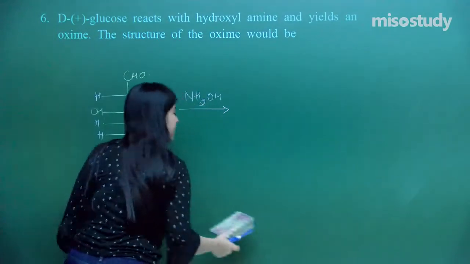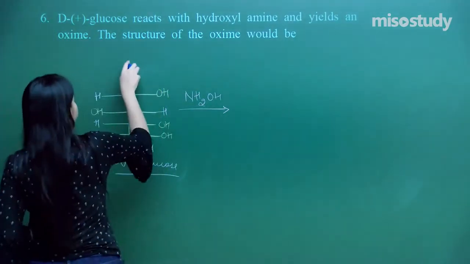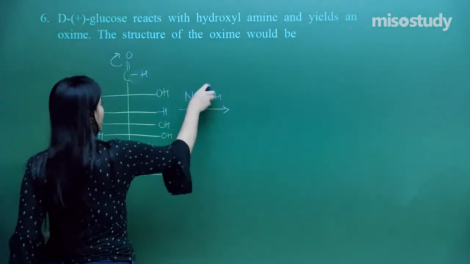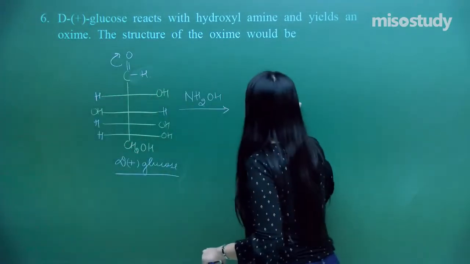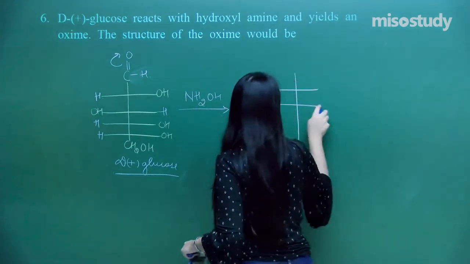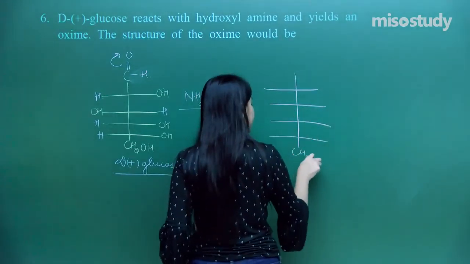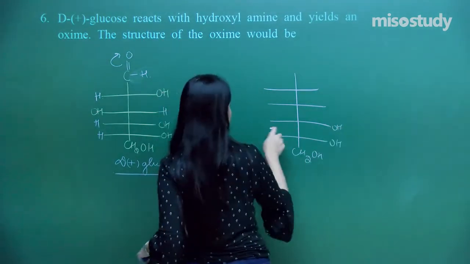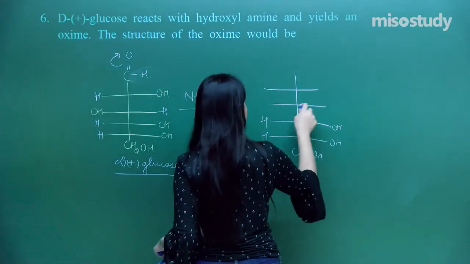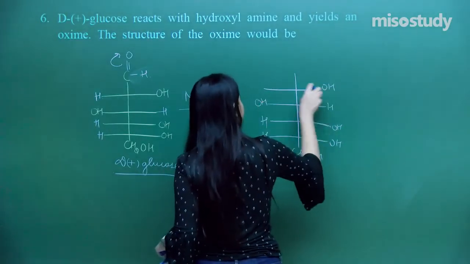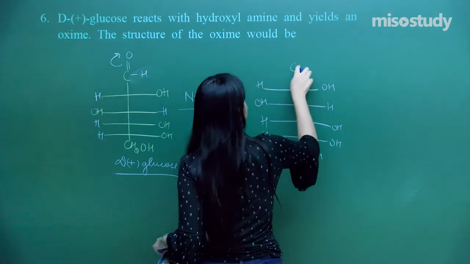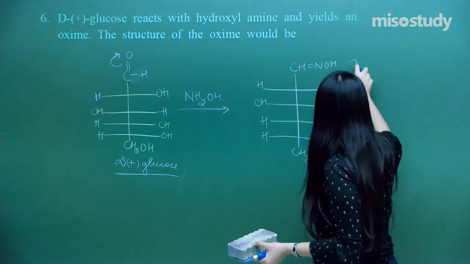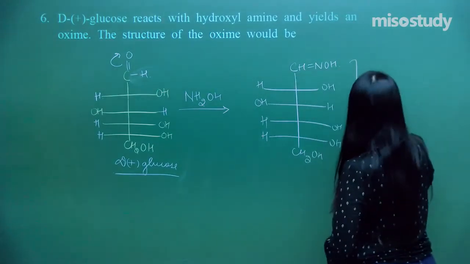So how does the reaction actually take place? And this is NH2OH. So it would be something like this. All the other groups will remain as they are. The changes would be only in the aldehydic position. So the aldehydic group will be changing. So that is what I need. This is nothing but oxime. So that is nothing but oxime.